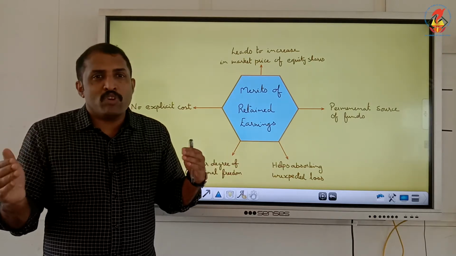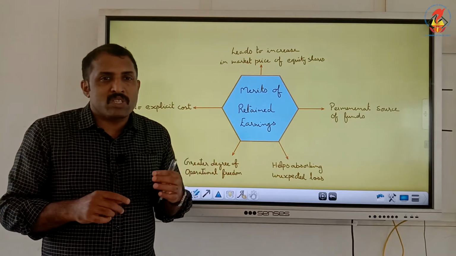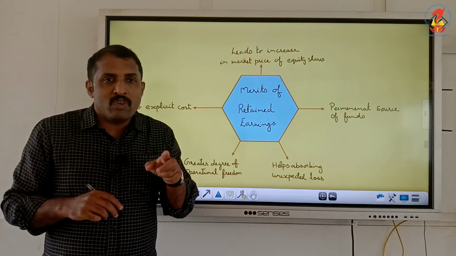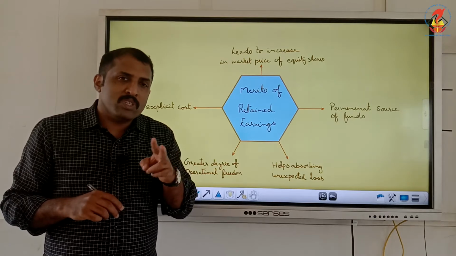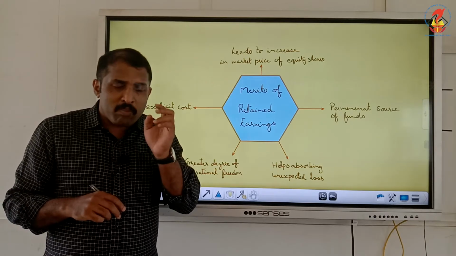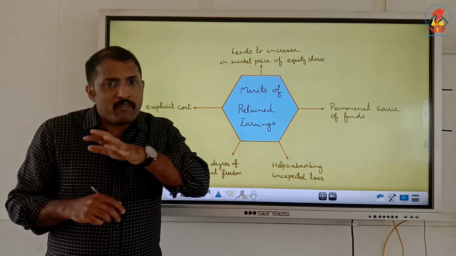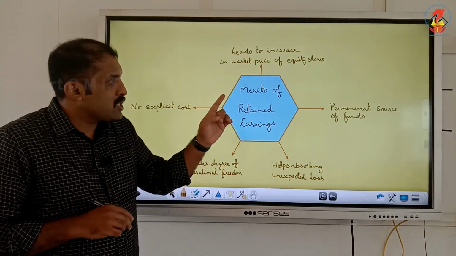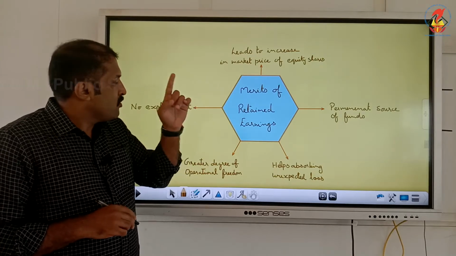Because a portion of profit which is reinvested in the business need not be given back to the shareholders, as we do with dividends, or repaid like debentures. It is a permanent source. It can be used for a very long time in the business as a source of finance. That is why it is called a permanent source of finance.